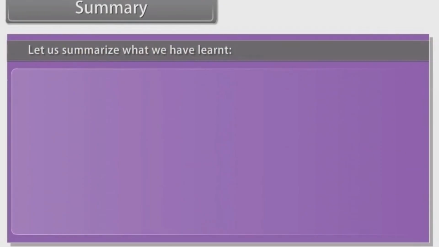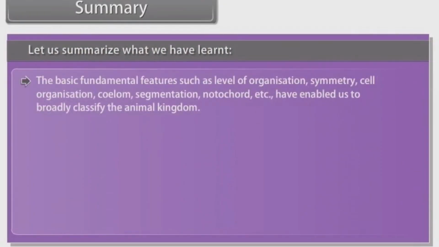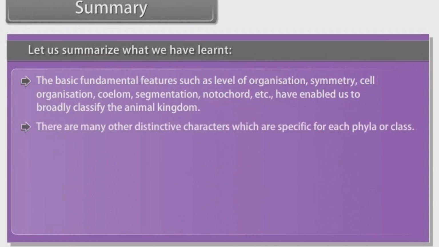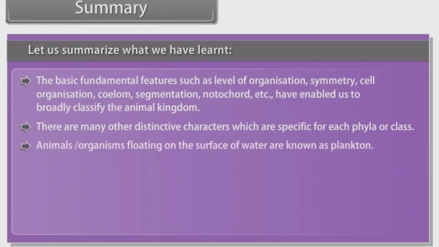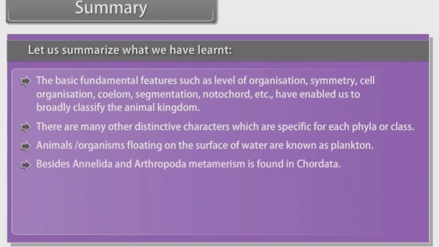Let us summarize what we have learnt. The basic fundamental features such as level of organization, symmetry, cell organization, coelom, segmentation, notochord, etc. have enabled us to broadly classify the animal kingdom. There are many other distinctive characters which are specific for each phyla or class. Animals or organisms floating on the surface of water are known as plankton. Besides Annelida and Arthropoda, metamerism is found in Chordata.